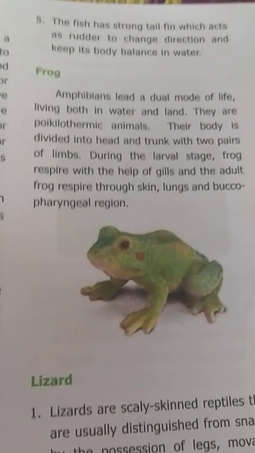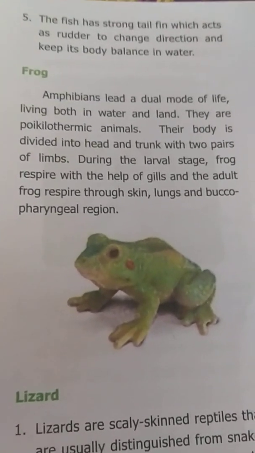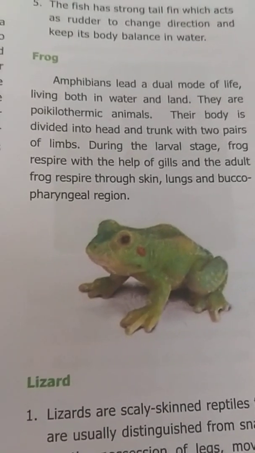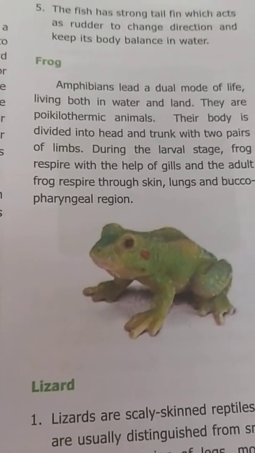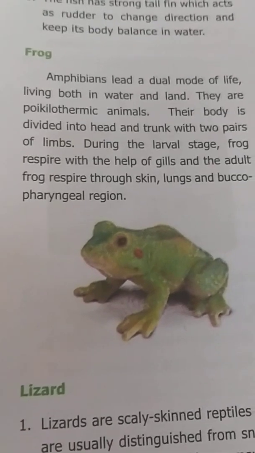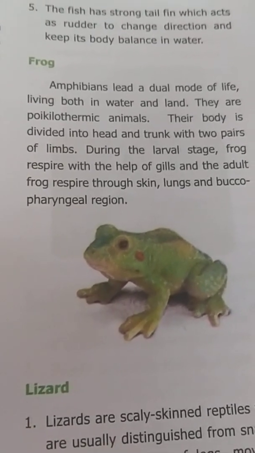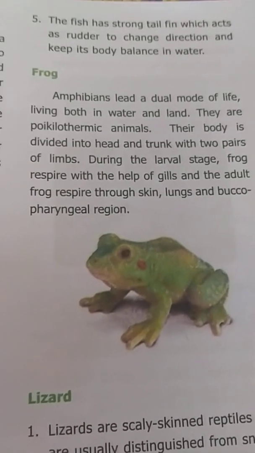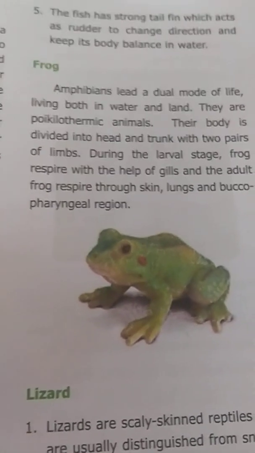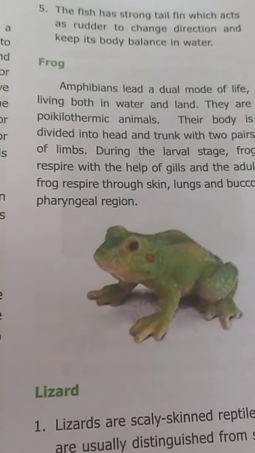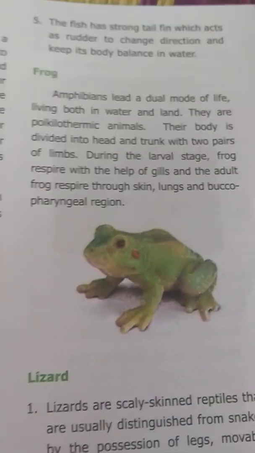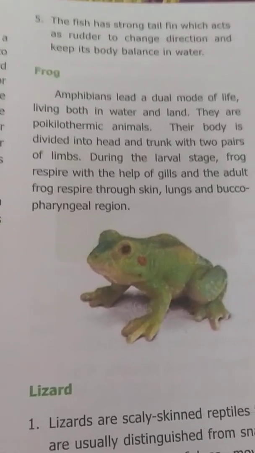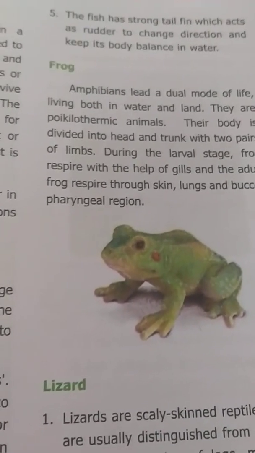Next we are going to see about frog. I think you all know frog, isn't it? The frog is an amphibian because it can live in both types of habitat, one is water and another one is land. The amphibians live a dual method of life. Dual means what? Two. So it can live in water and land also. Because it can live both in water and land.